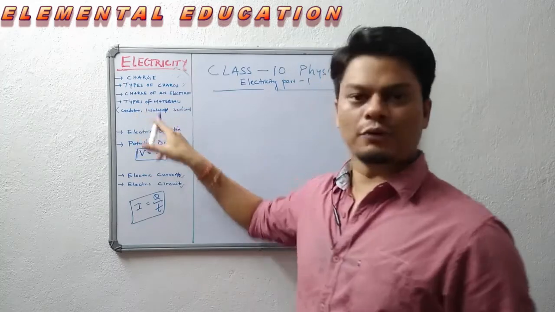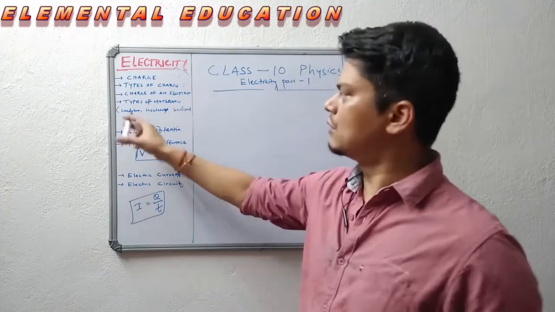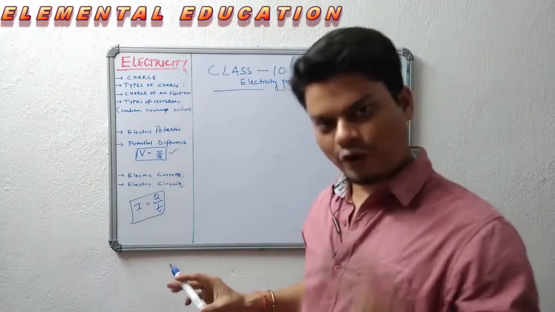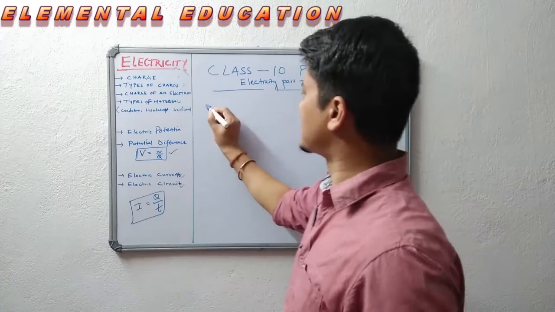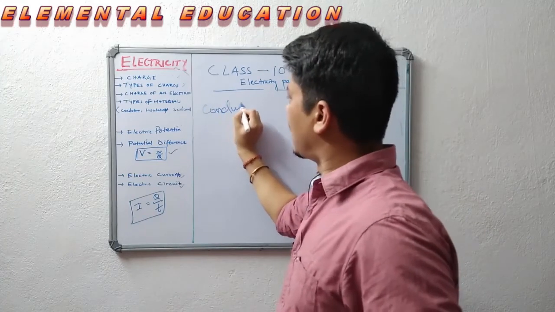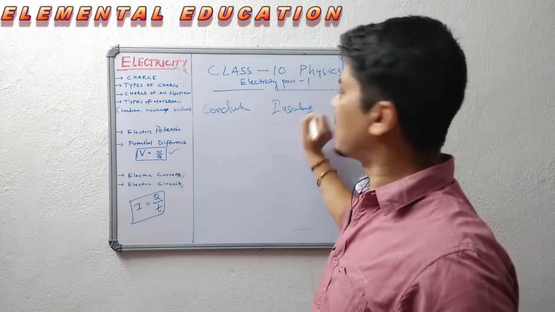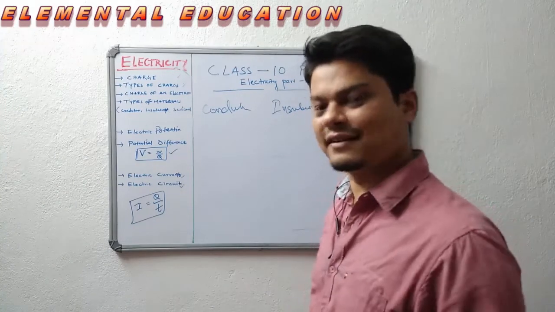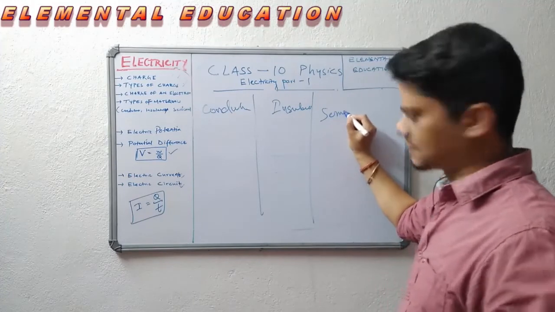Now we will go for types of material. Materials are divided into two types for your understanding in your textbook: one is conductor, another is insulator. Whereas there is a third kind of material, known as semiconductor.